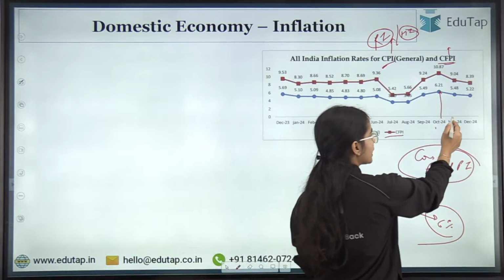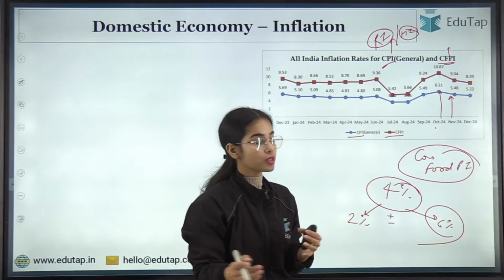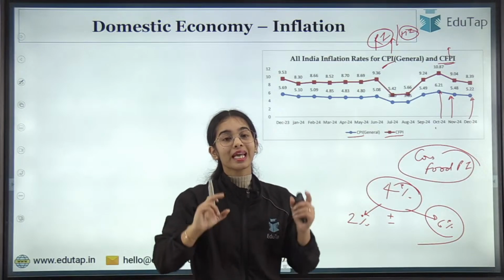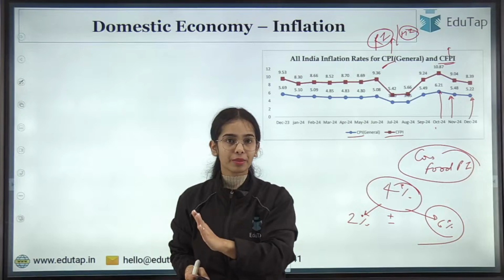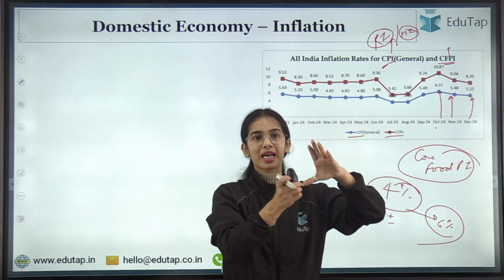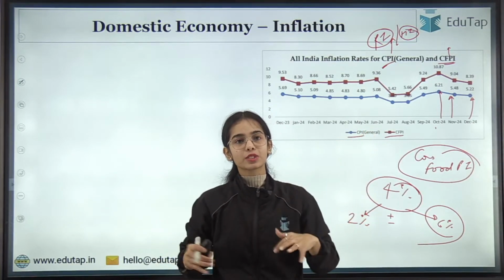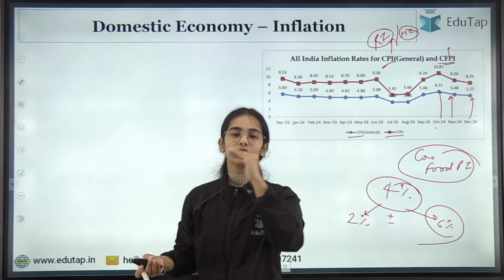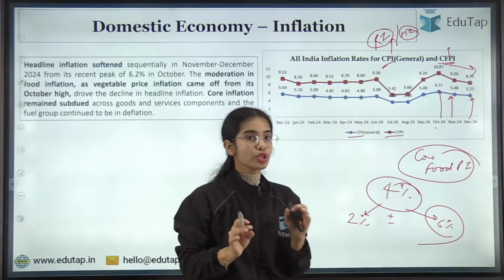But in November, the inflation has come down to 5.48%. And in December, the inflation has further come down to 5.22%. And in January 2025, it is expected that inflation is going to come down further from 5.22%. So you can understand that the CPI retail headline inflation has been declining in the previous months. That's why the RBI or the Monetary Policy Committee said that the inflation has lower projections. And the food inflation is also coming down. That is good news for our country.